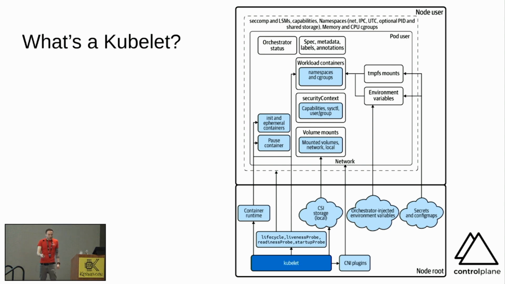And that means it runs containers for us. So the kubelet has a container runtime. This is runc. This is what we just popped. That starts various containers. It also provides these probing services to check for the health of workloads, and the health of workloads is related to how long they need to be available for and stay available for. But notably here, we also have orchestrator injected environment variables. What environment variables we want? Well, hopefully not too much. We also have secrets and config maps. They can be environment variables or temp-fs mounts.